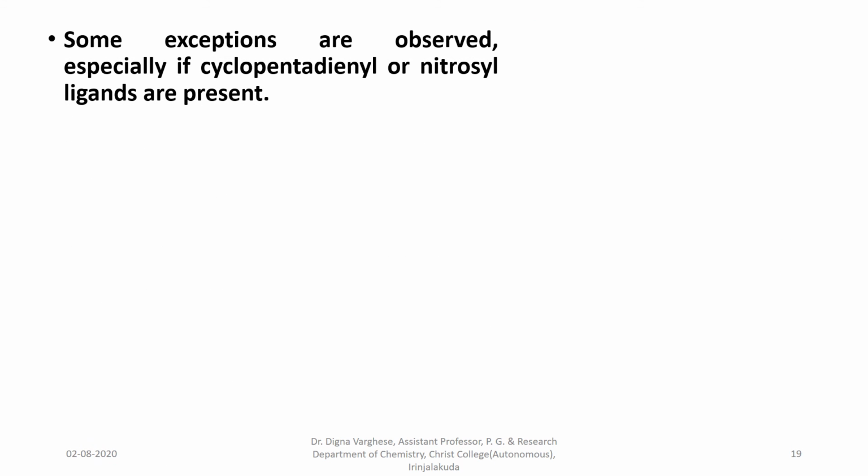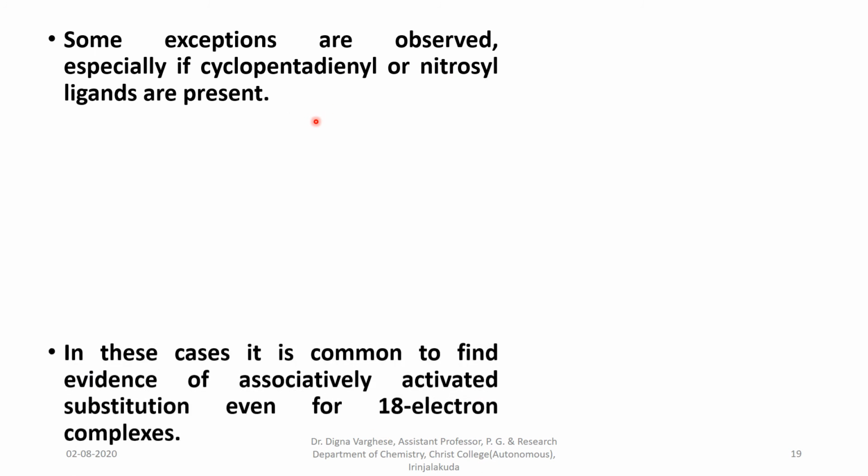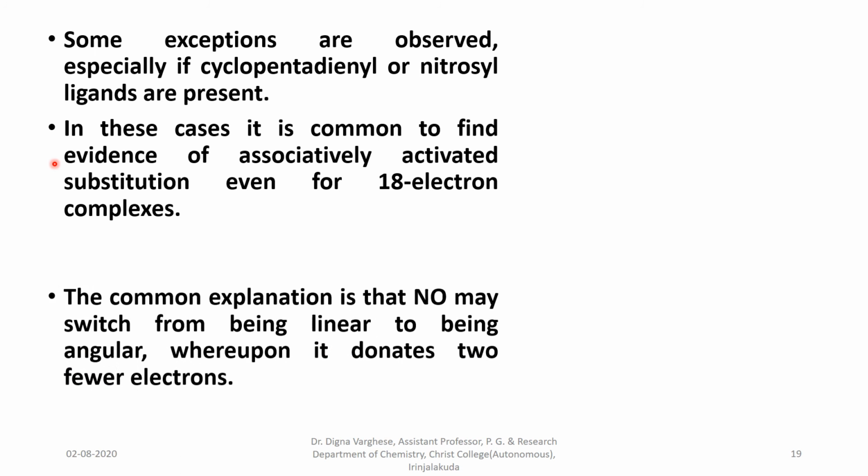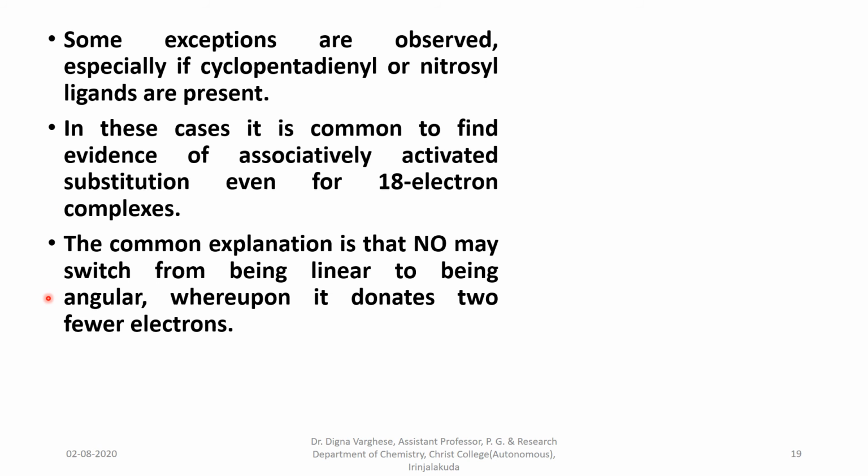Some exceptions are observed, especially if cyclopentadienyl or nitrosyl ligands are present in the complex. In these cases, it is common to find evidence of associatively activated substitution, even for 18 electron complexes. The common explanation is that nitrosyl may switch from being linear to being angular, whereupon it donates 2 fewer electrons.